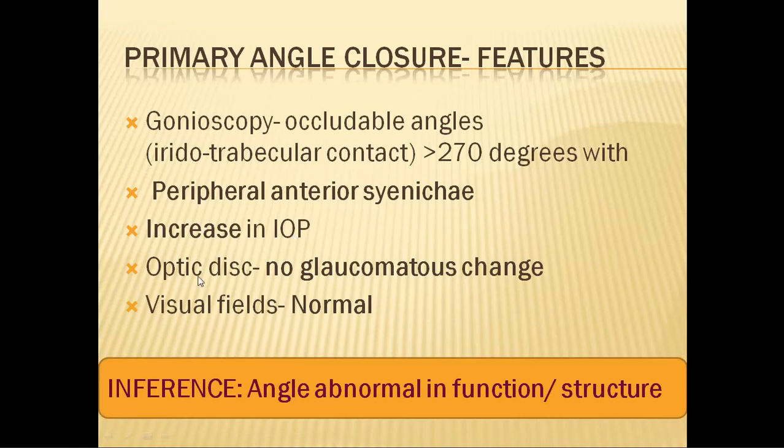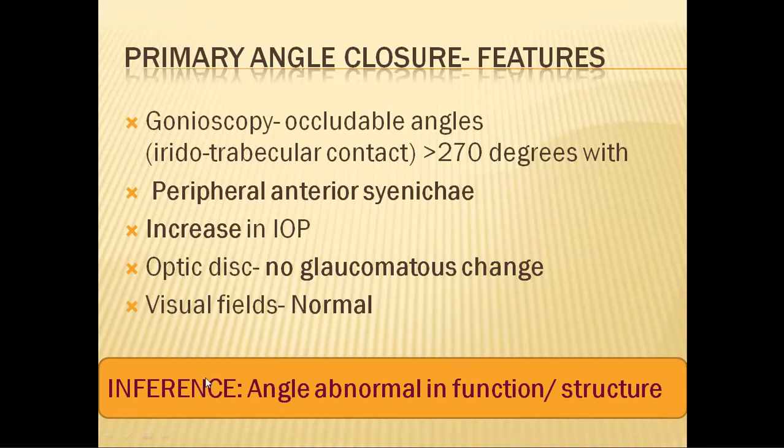But at this stage, there is no optic disc damage or visual field damage. That means the optic disc is normal and the visual field is normal. So where is the defect here? The defect is in the angle. The angles are occludable, and there are peripheral anterior synechiae, resulting in an increase in the intraocular pressure.